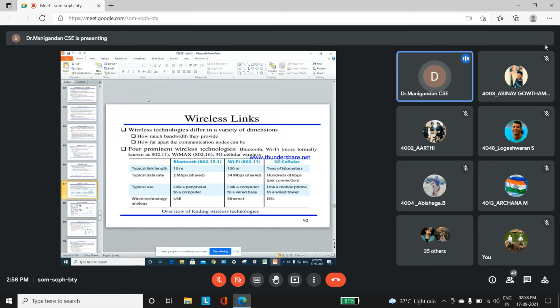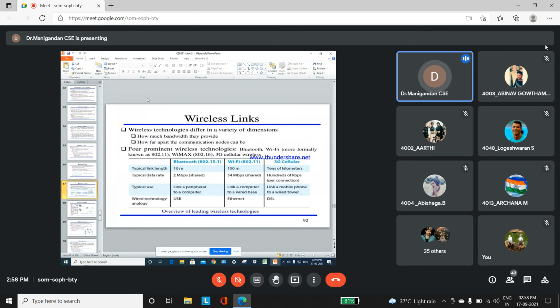The data rate in Bluetooth is 2 Mbps, 2 megabits per second. In Wi-Fi it uses 54 Mbps.